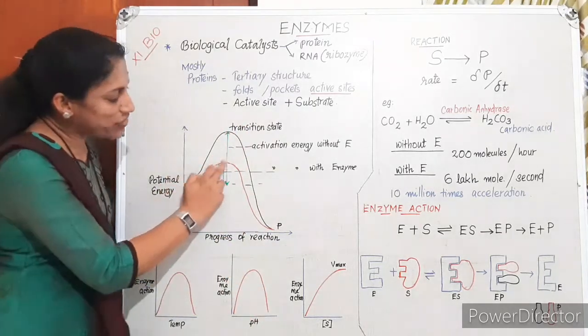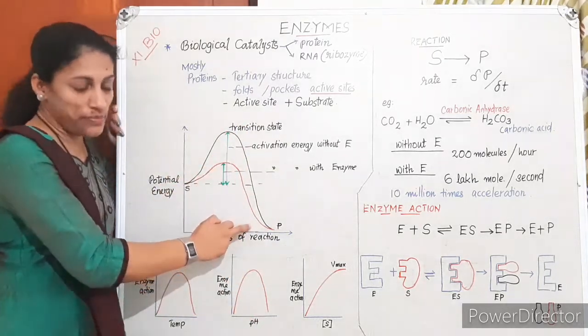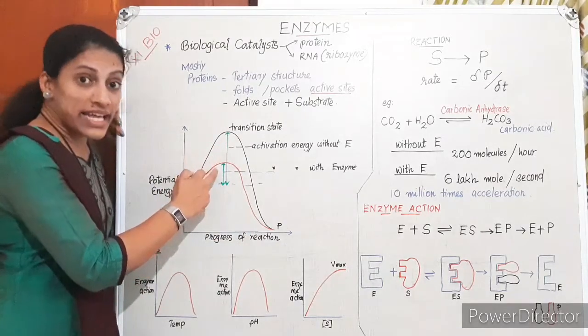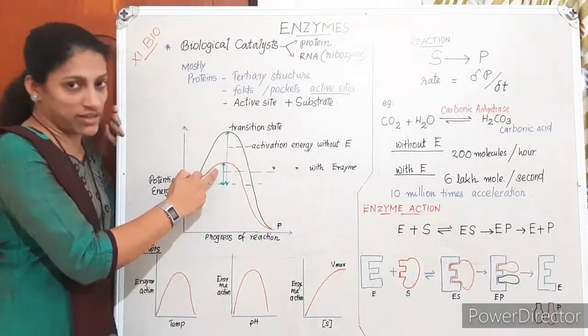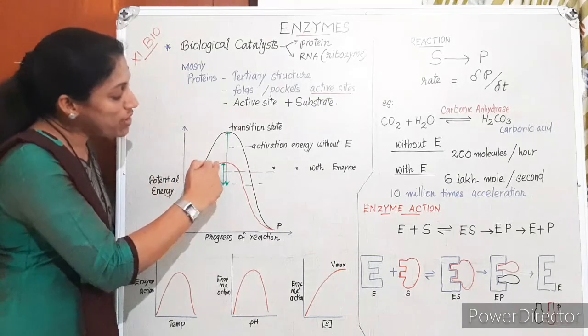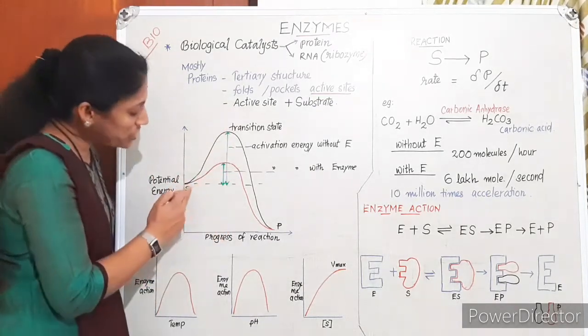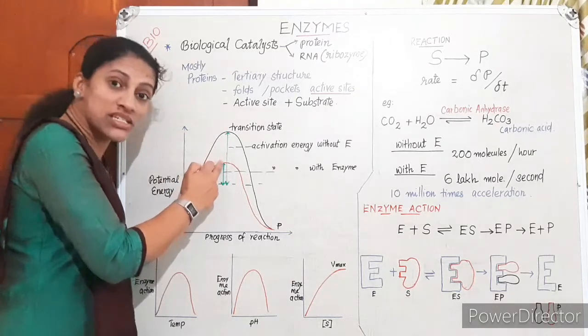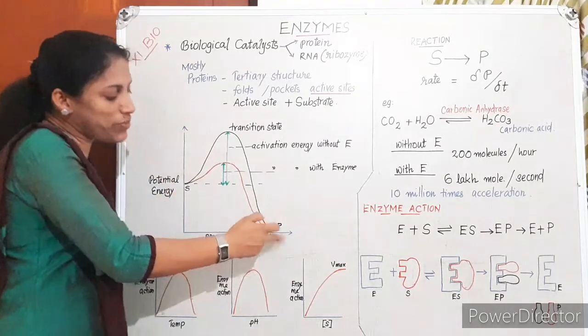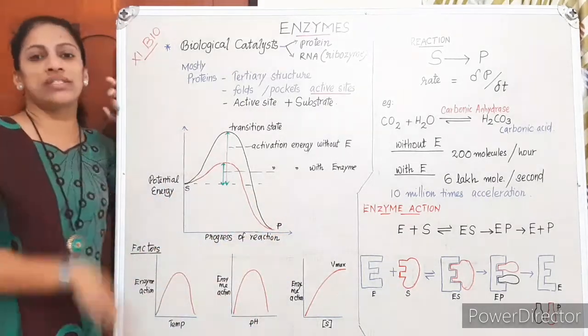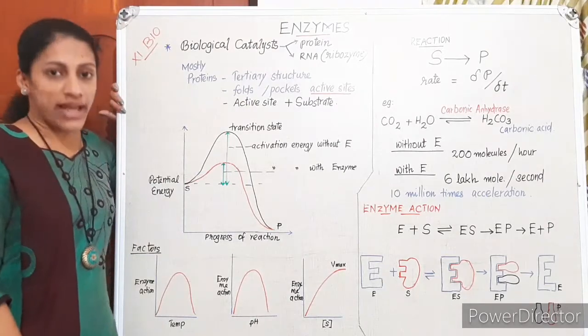Whereas in the second graph, the red colored graph shown here, this is an enzymatic reaction. So the enzyme lowers the activation energy. So this substrate can reach the transition state very quickly and it can give the product very quickly. This is what an enzyme is doing in a reaction.